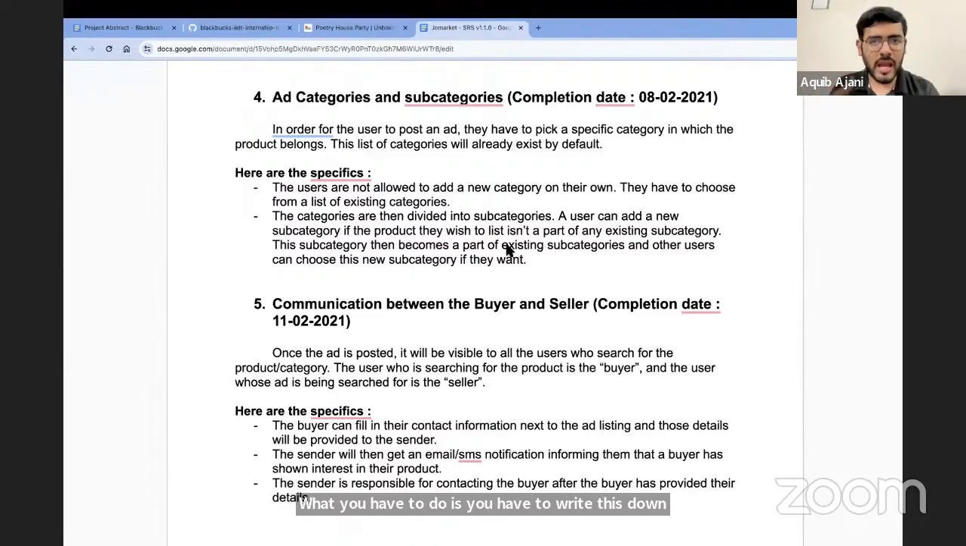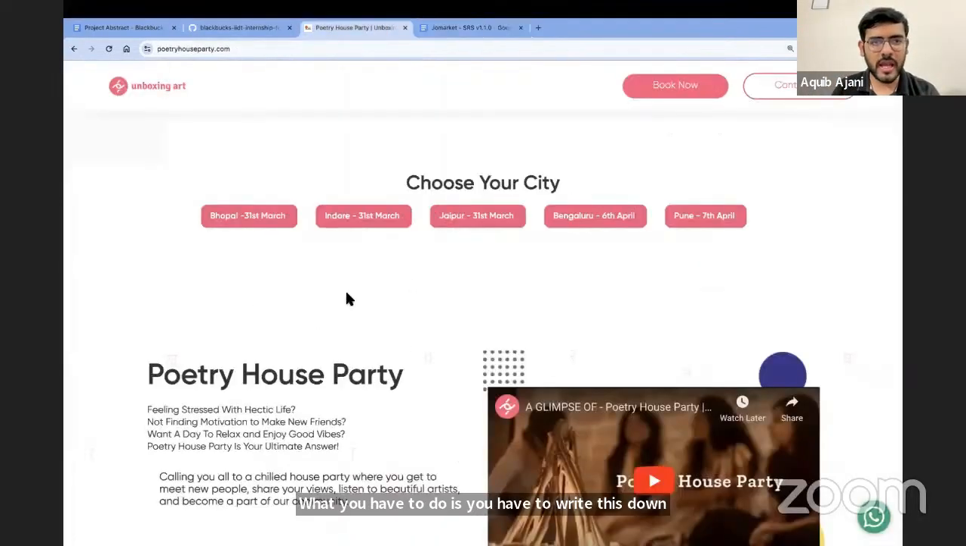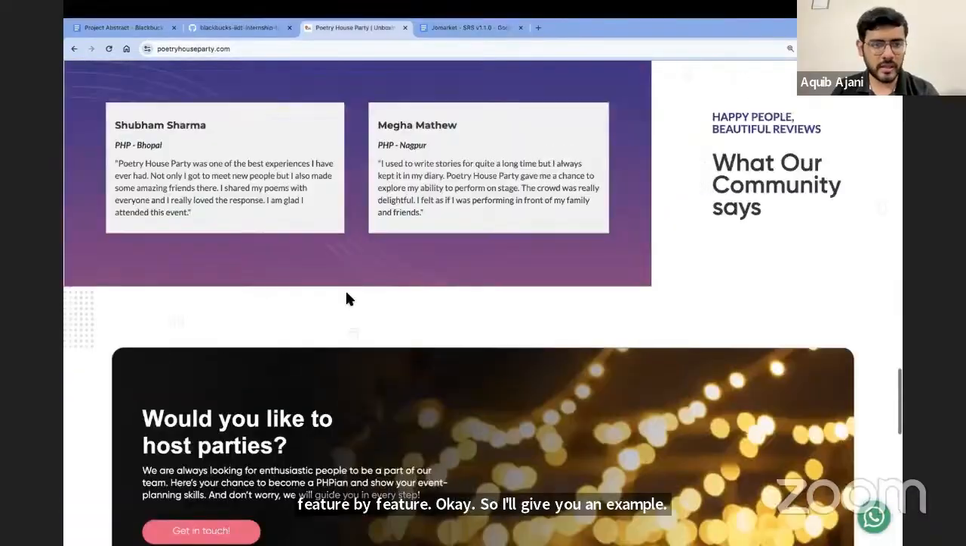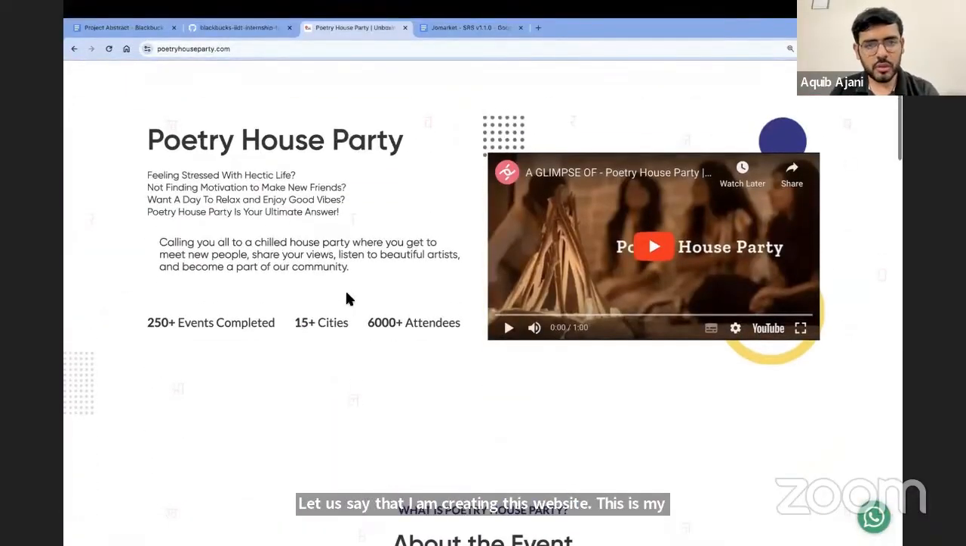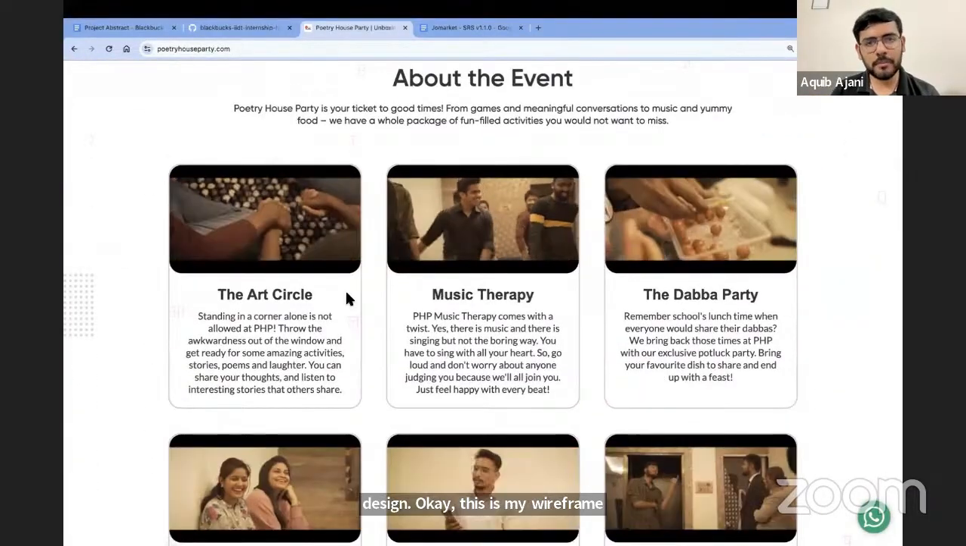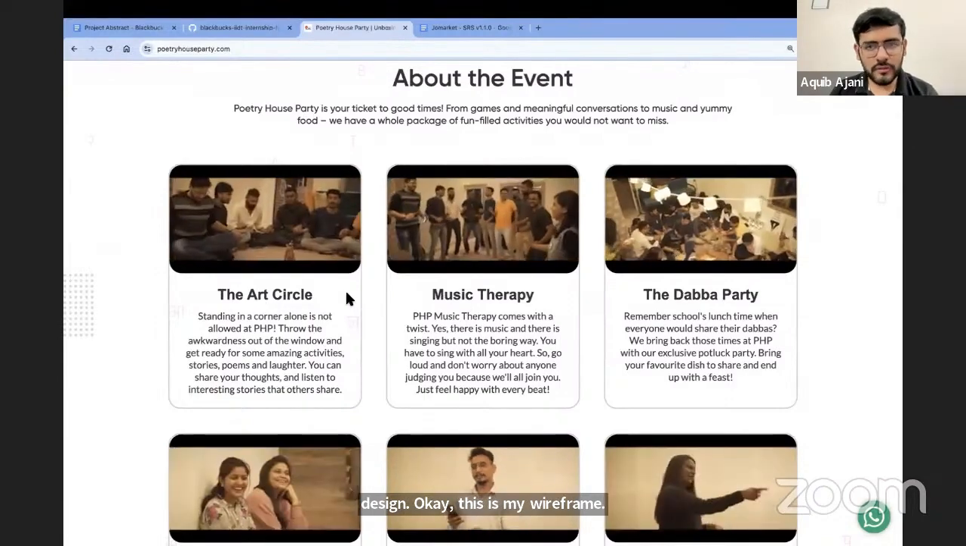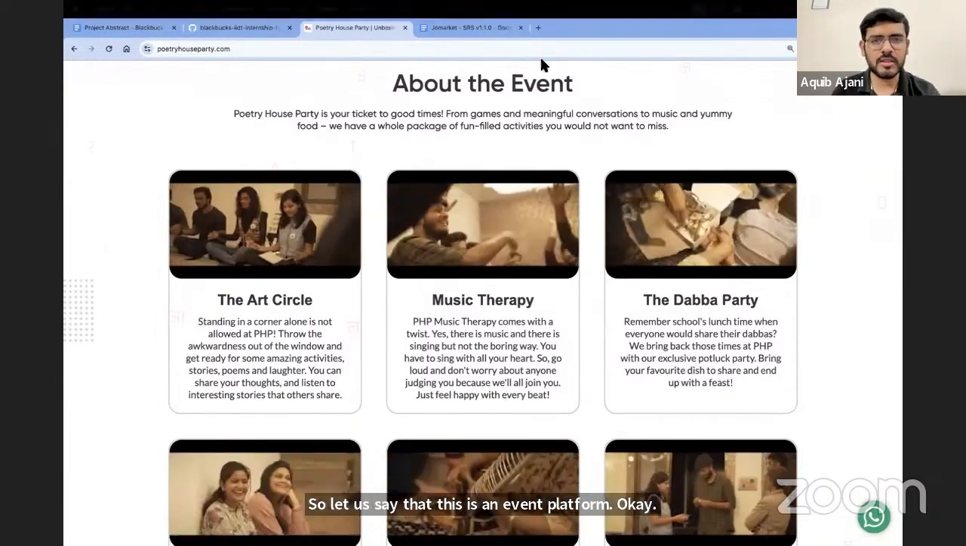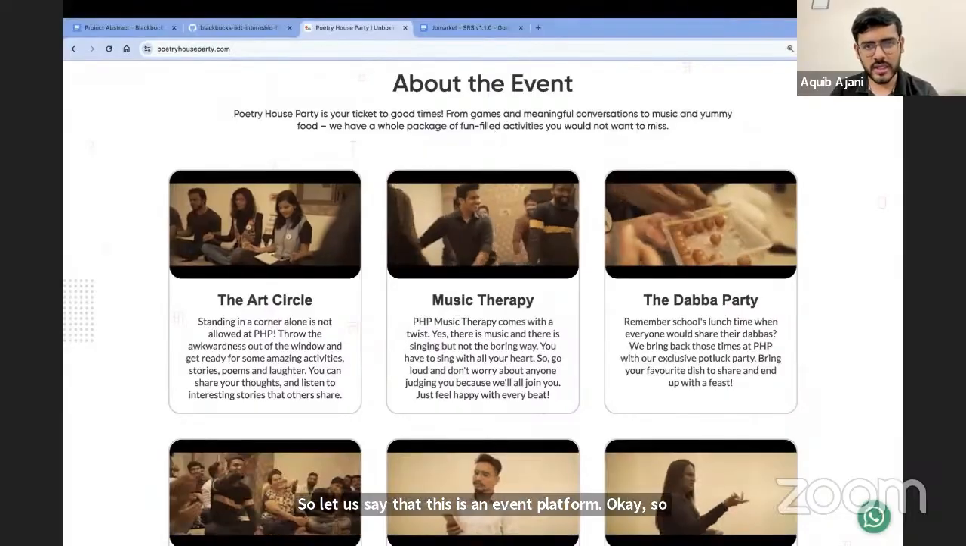Okay, so I'll give you an example. Let us say that I am creating this website. This is my design. Okay, this is my wireframe. So let us say that this is an event platform. One feature that I have here, for example, is about the event. As you can see this section, right?